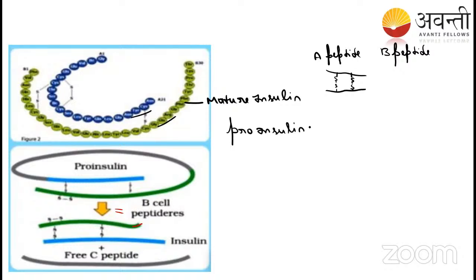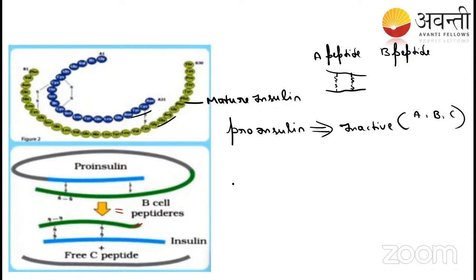What do you mean by pro? Pro means inactive form, not an active form. This inactive form of insulin consists of 3 chains: the A chain, the B chain, and the C chain.